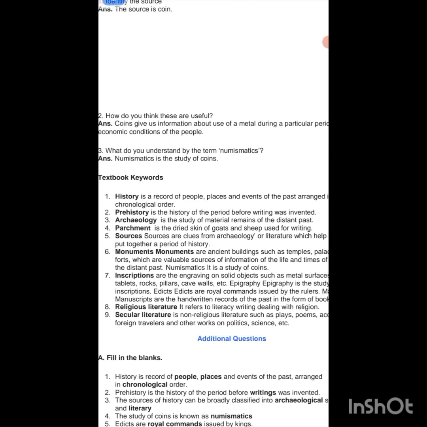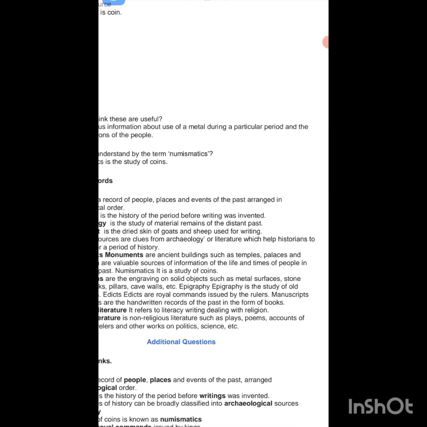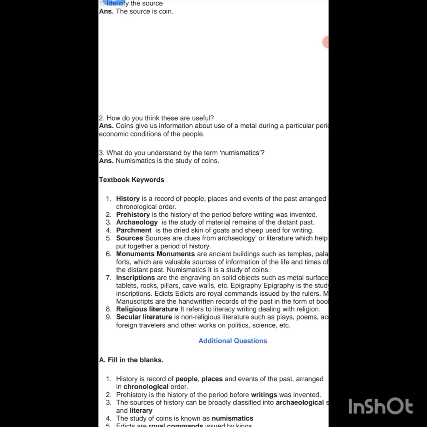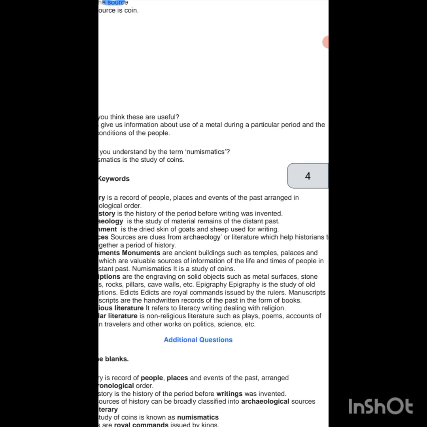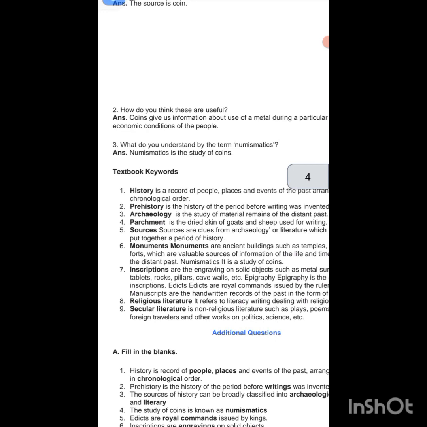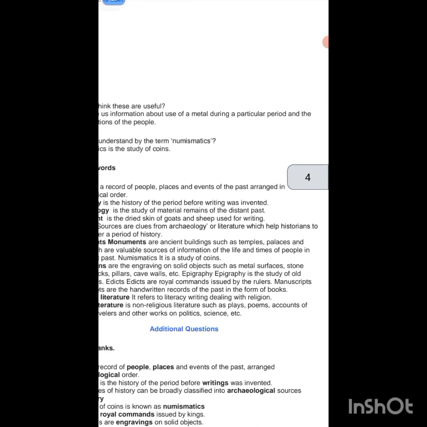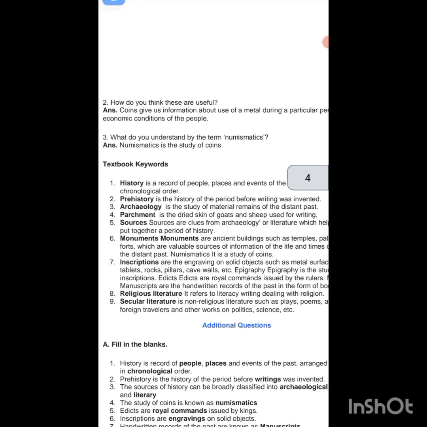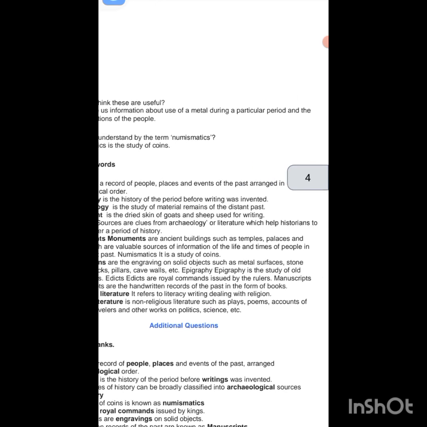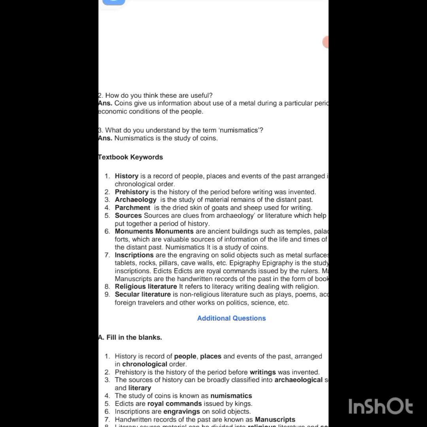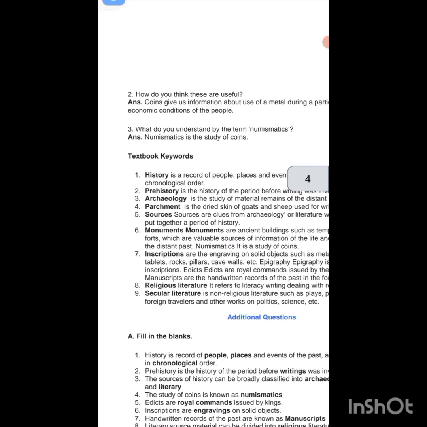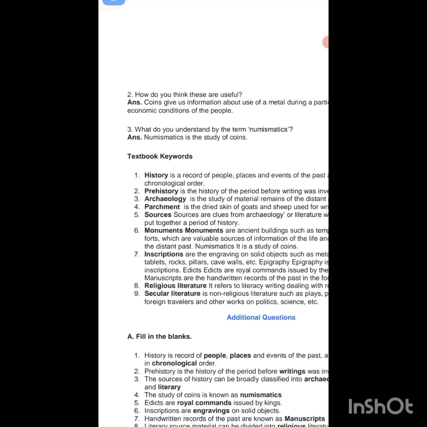Numismatics is the study of coins. Inscriptions are engravings on solid objects such as metal surfaces, stone tablets, rocks, pillars, cave walls, etc. Epigraphy is the study of old inscriptions and edicts. Edicts are royal commands issued by the rulers. Manuscripts are handwritten records of the past in the form of books. Religious literature refers to writing dealing with religion. Secular literature is non-religious literature such as plays, poems, accounts of foreign travelers and other works on politics, science, etc.